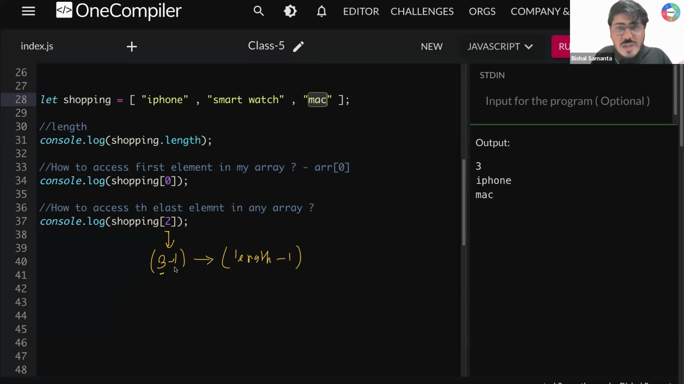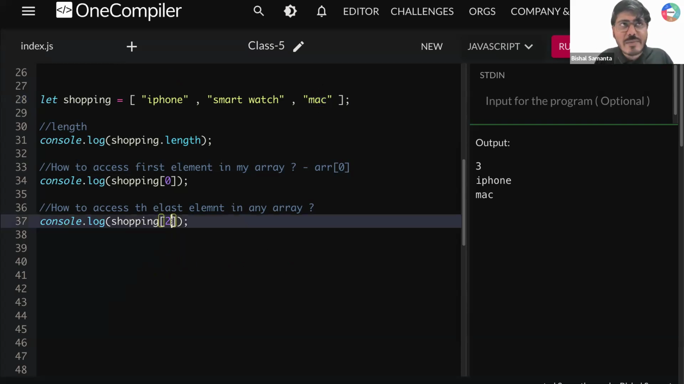So now instead of writing 3 minus 1, let's write length minus 1. What is my length? 1, 2, 3. So length minus 1. Now tell me one thing. Inside that I should write 3 minus 1. What is this 3? 3 is nothing but my length. How to calculate length? To calculate length, I need to write shopping, which is my array, dot length minus 1. Does that work? Can I do that? So here shopping dot length will give me 3. So 3 minus 1 will give me 2. So 0, 1, 2 will give me what? It will give me Mac.